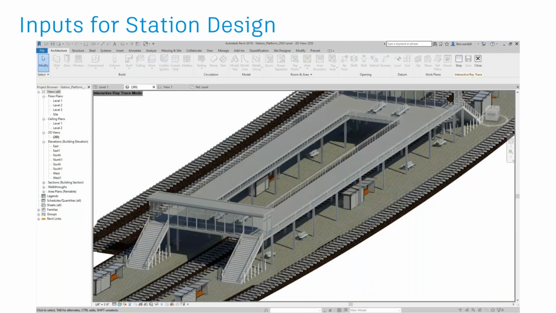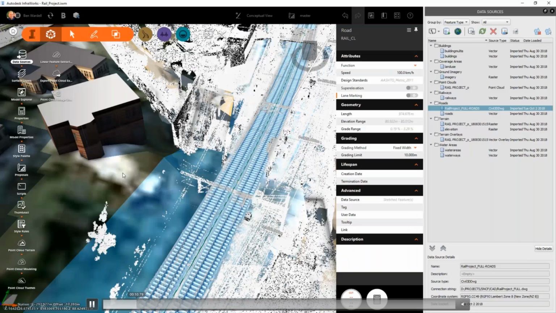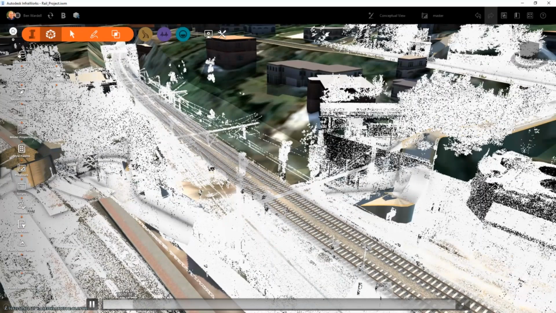So going to the next one, coming to tunnel modeling. Well, tunnel modeling in the Autodesk portfolio has two major outlooks. One is the conceptual modeling, in which you're seeing in InfraWorks, you're able to easily lay out the parametric tunnel models.